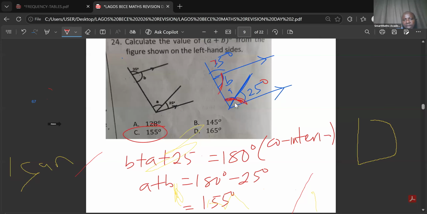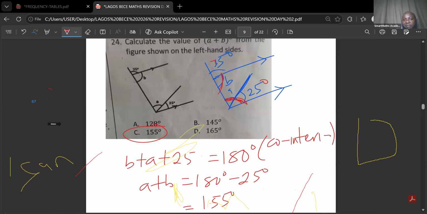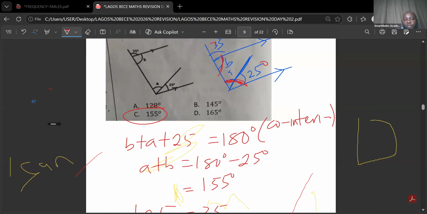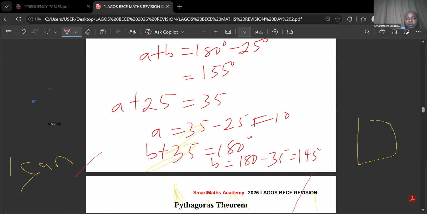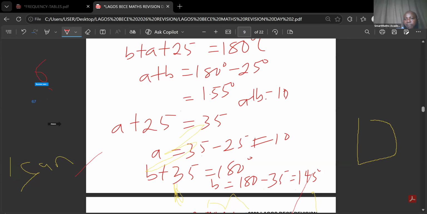So I've found the value of A. Now we can find the value of B. To find the value of B, B plus 35 equals 180, because angles on a straight line add up to 180. So B will be equal to 180 minus 35 degrees, and that gives 145 degrees. What we are asked to find is the value of A plus B. A is 10 and B is 145, so that gives us 155, which is still the same answer.